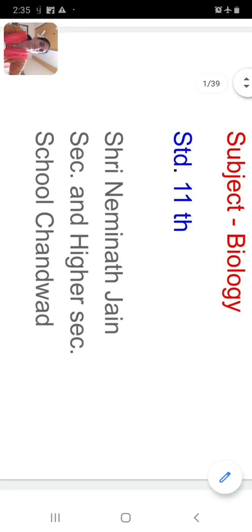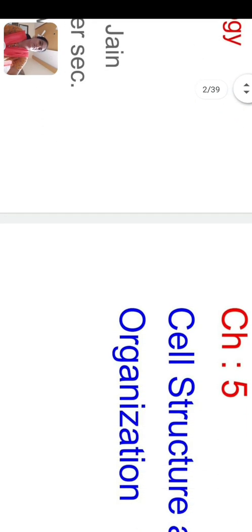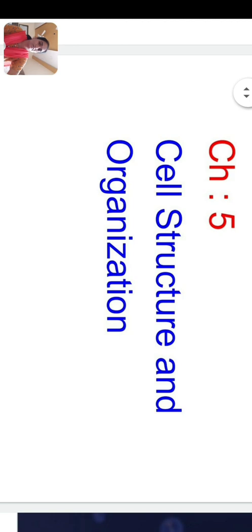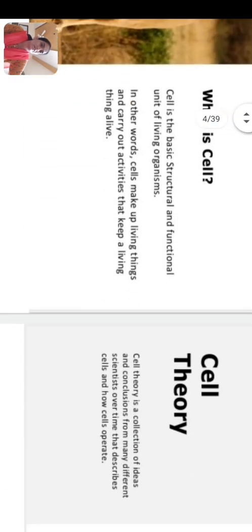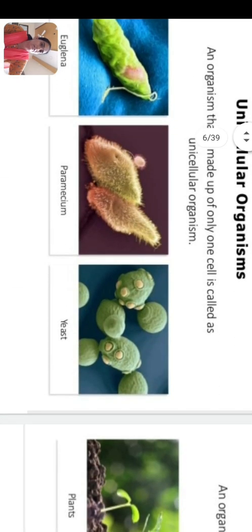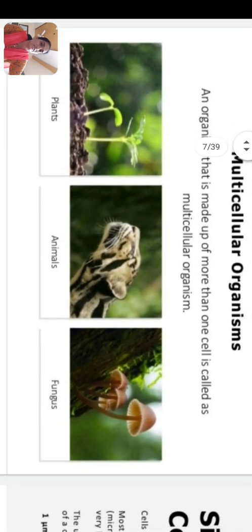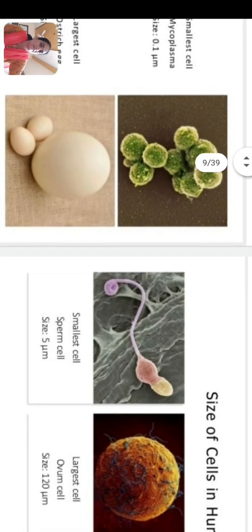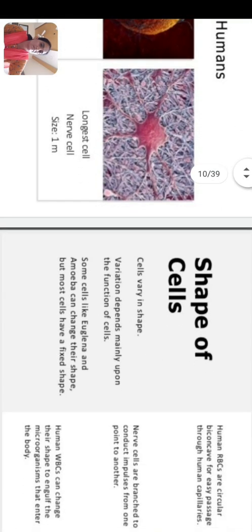In our previous video, we started our next chapter, cell structure and organization. In this chapter, we have learned about the various cell organelles. You may revise this. You have learned about the cell theory, multicellular and unicellular organisms and their meanings with examples, size of cells, shape of cells,